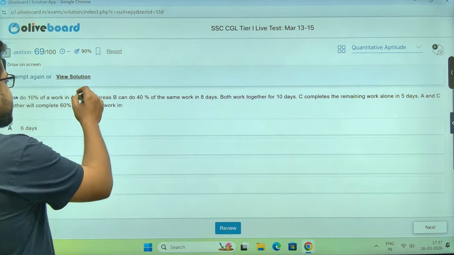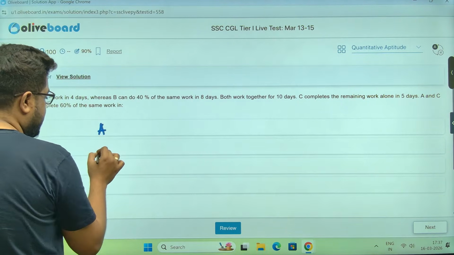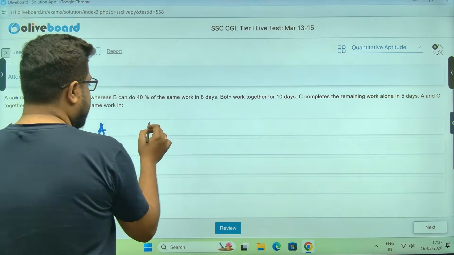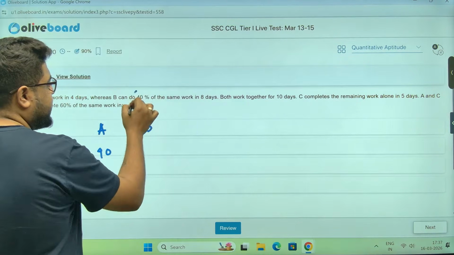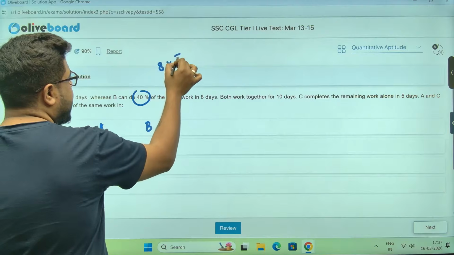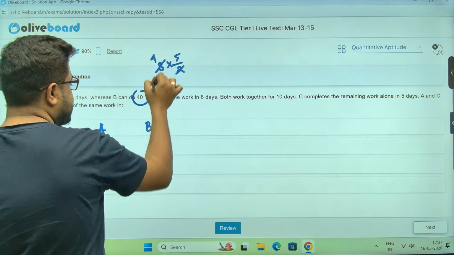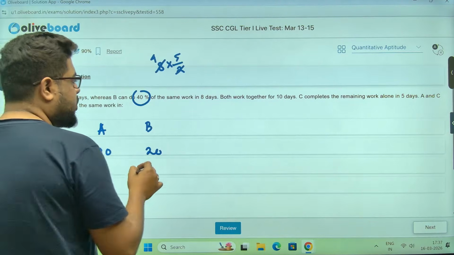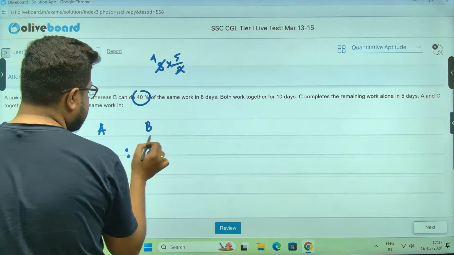A can do 10% in 4 days, so A can do the whole work in 40 days. B can do 40%, that is 2/5, in 8 days, so the total work is 8 into 5 by 2, which is 20 days, sir. Both work together. Okay, then C is also there.